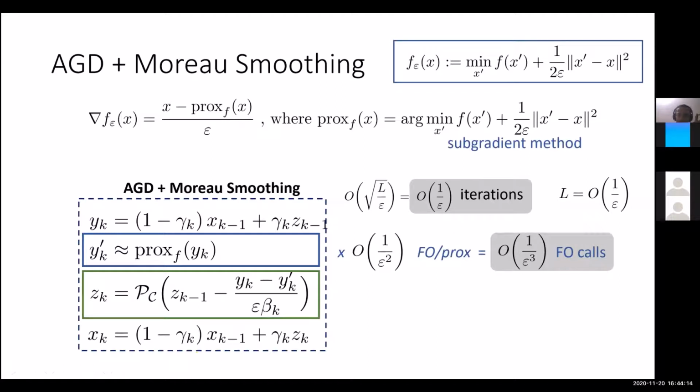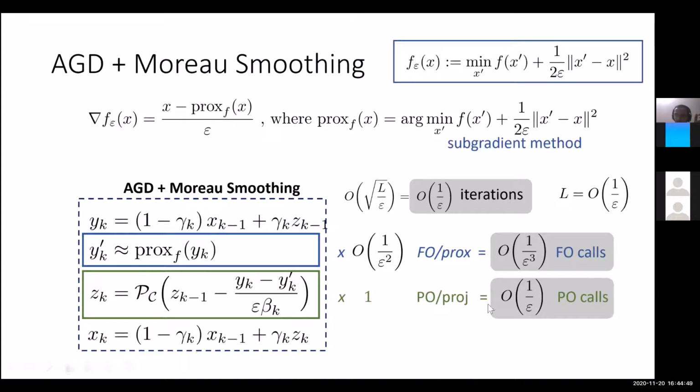And because of this, the number of first order oracle calls is the number of iterations, which is 1 over epsilon, times the number of first order oracle calls in order to approximately compute this proximal operator. So we need to solve this, and it turns out that the number of first order oracle calls required here is 1 over epsilon square. So the total number of first order oracle calls is 1 over epsilon cube. On the other hand, if you just look at the number of projections, then you only have one projection per iteration. So the total is 1 over epsilon projection oracle calls, right?